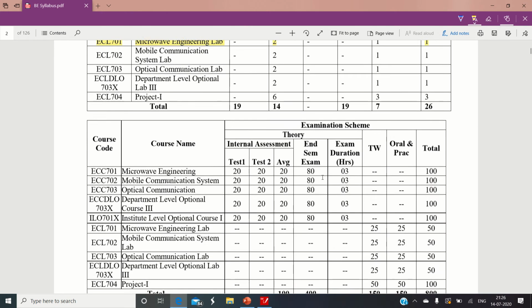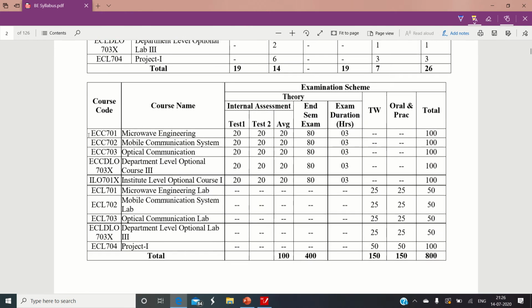So let us talk about the examination scheme. Now I will again highlight our course. Our course is evaluated from the examination point of view by conducting 2 separate term tests, each carrying 20 marks. At the end of the semester, we will consider the average of these 20 marks.